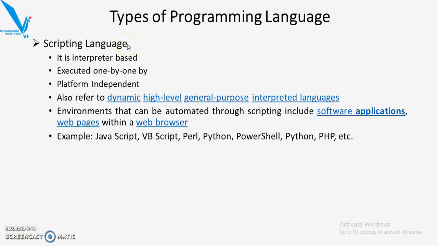Now if we consider the C, C++, Java, etc. languages, these all are the programming languages. The programming languages and scripting languages both are high level languages which are used to instruct the machine. Now if both the languages are doing the same thing, then why do we require the two different languages?